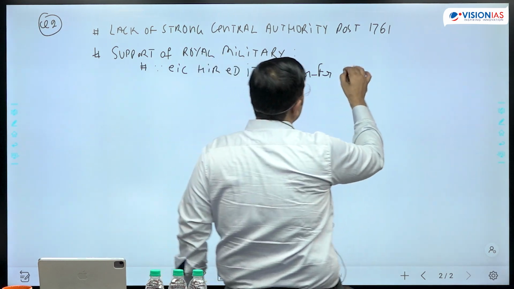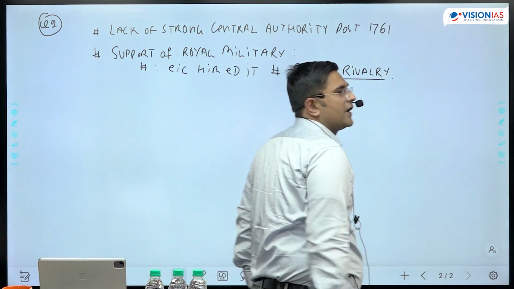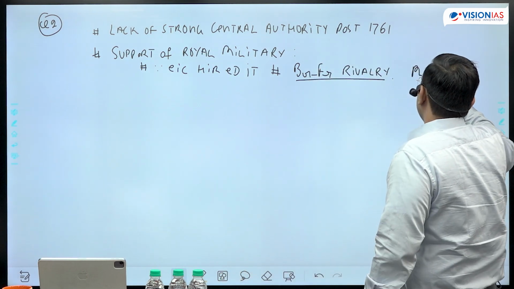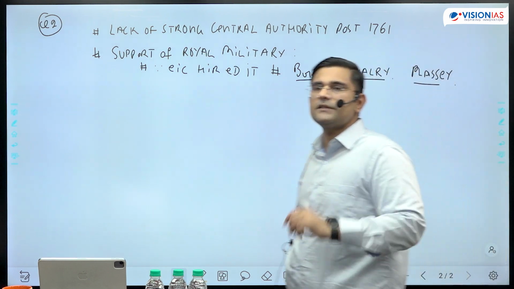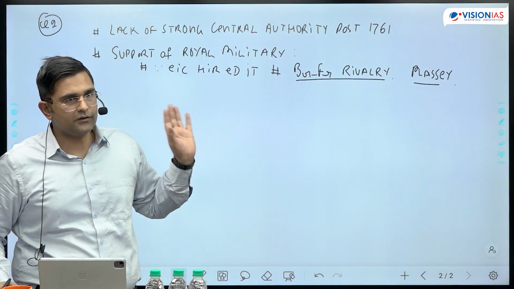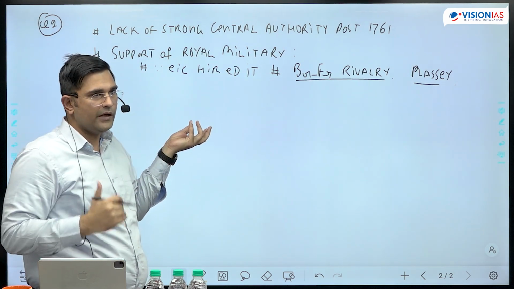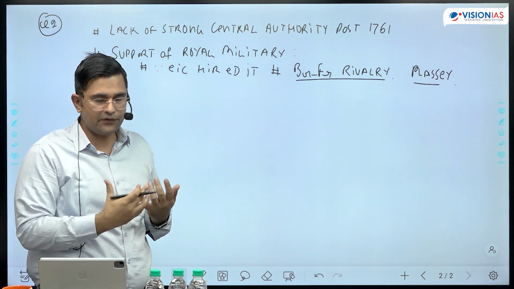Because of this rivalry, the EIC army was present, and you can give the example of the Battle of Plassey. You can also talk about the Battle of Buxar, 1764. Their army is small, but when they are getting the help of the Royal Military, they become better. They get the strength.